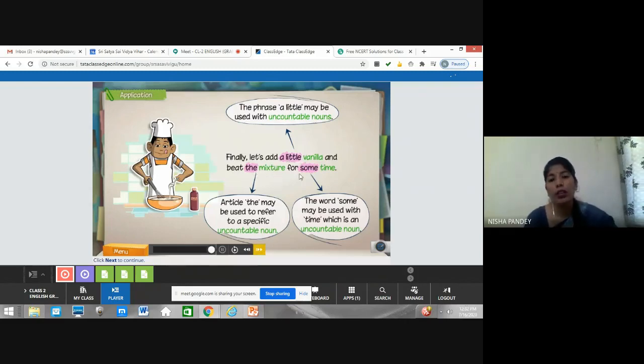Mixture is again a word which is showing an uncountable noun, right? But we can use the, because it's showing us a special mixture here. He has used some flour, some vanilla, some something, right? So it's a special mixture. It shows something special. So we can use the before uncountable nouns when it is a special or specific thing. Okay.